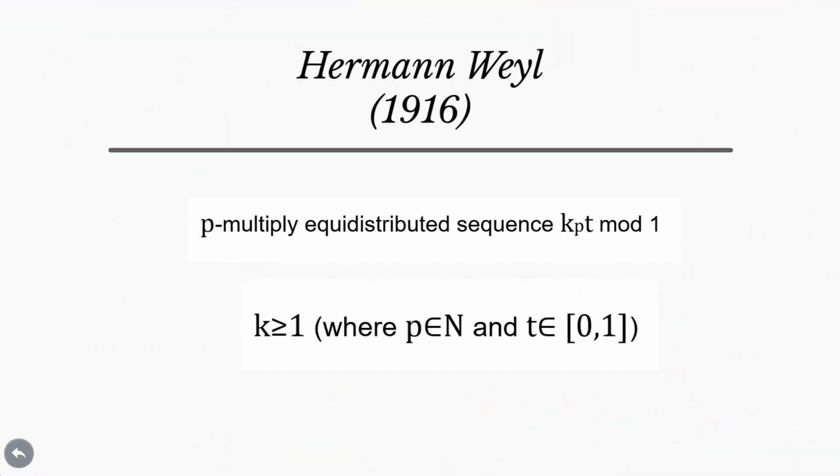Hermann Weyl in 1916 said that various new examples of completely uniformly distributed sequences in the metric sense can be easily exhibited. In particular, we point out a natural generalization of the original equidistributed sequence kpt mod 1, k ≥ 1, where p ∈ N and t ∈ (0,1).